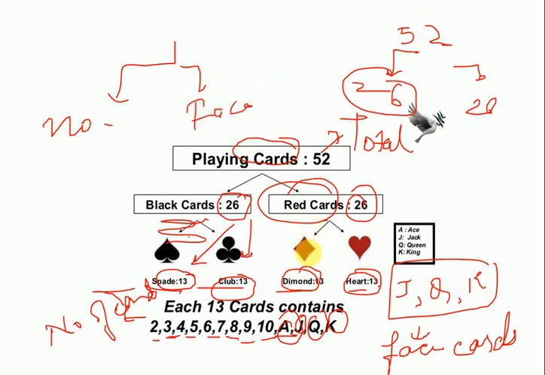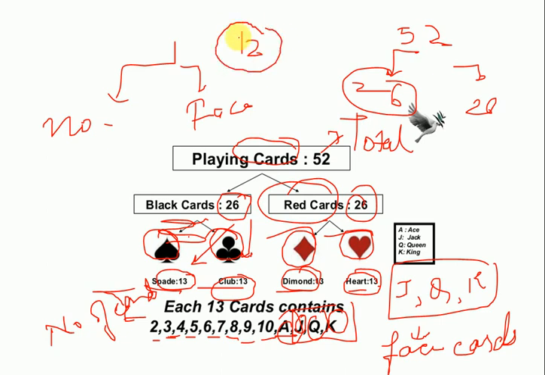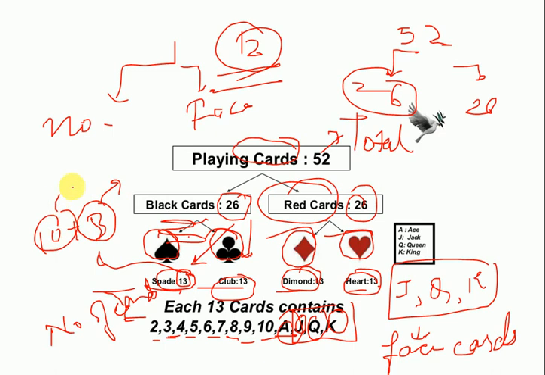Here we have 3 face cards in each: in heart 3, in diamond 3, in club 3, and in spade 3. So in total I have 12 face cards. Also I can divide 13 into 10 plus 3, because 3 are face cards and 10 are number cards. So total number cards are 40.